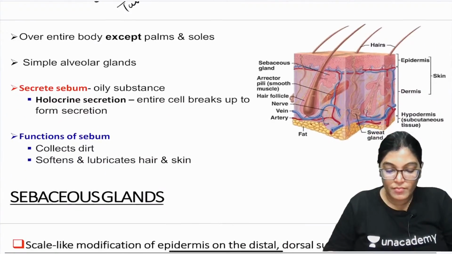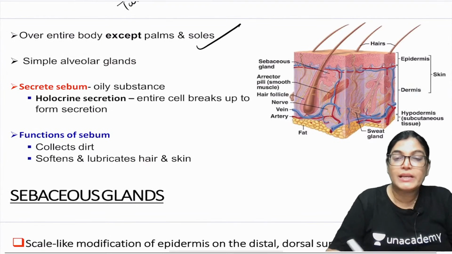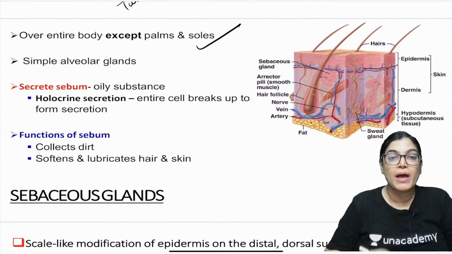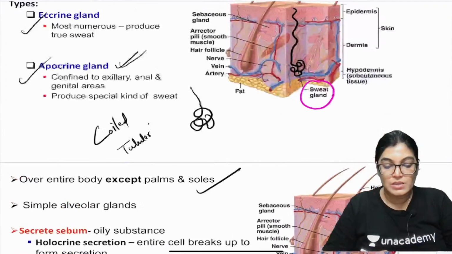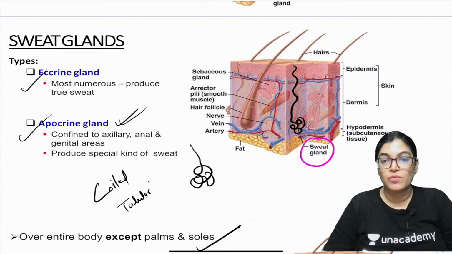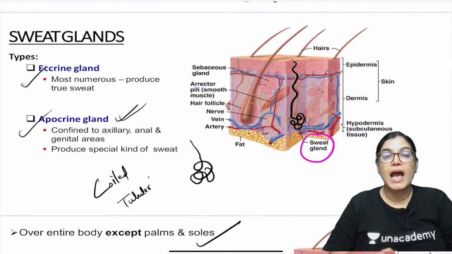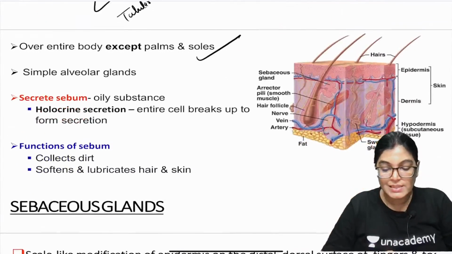So see here, over the entire body the sweat gland is present except the palm. We have already seen that the apocrine sweat glands are present in the areas of axillary, anal and genitalia region. Now coming to the next, sebaceous gland.